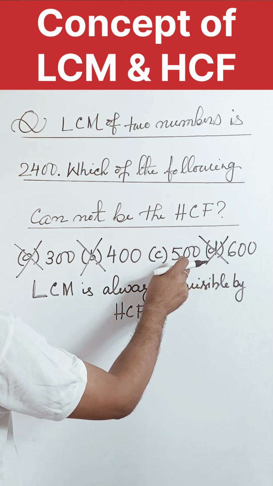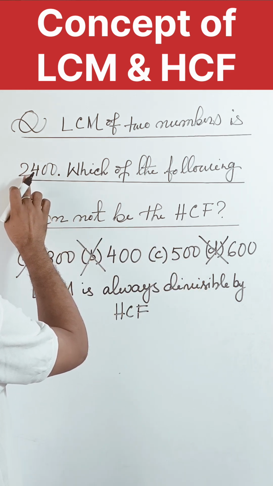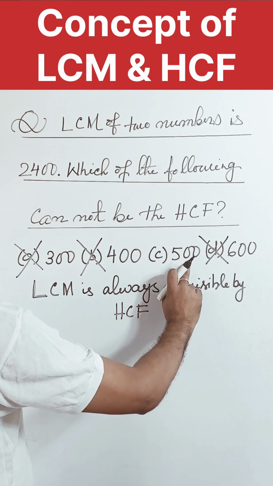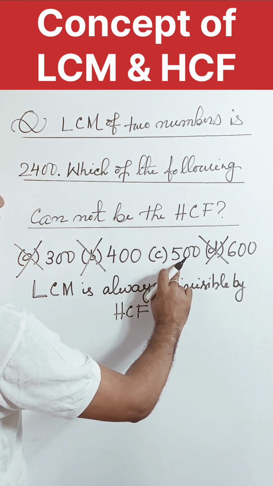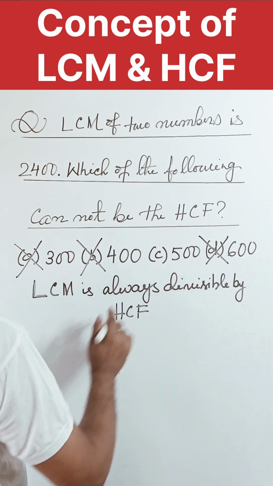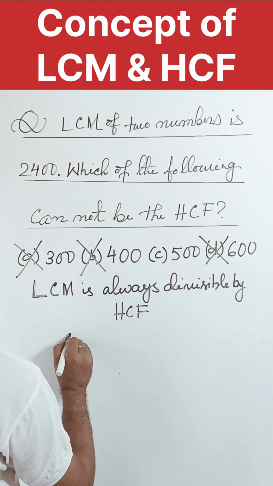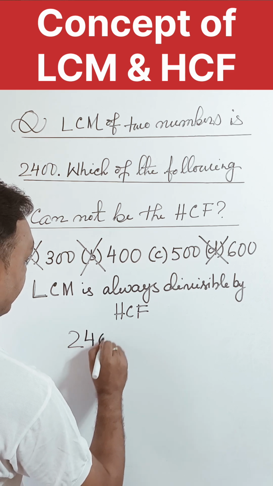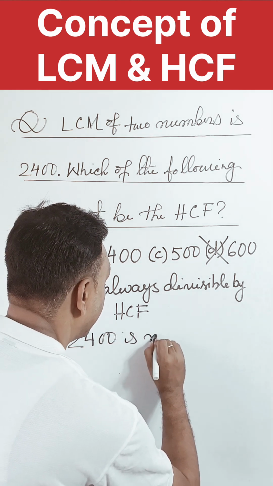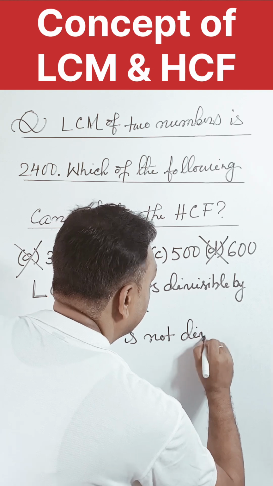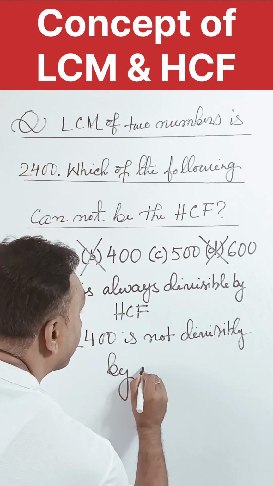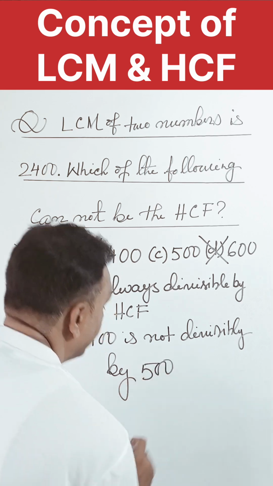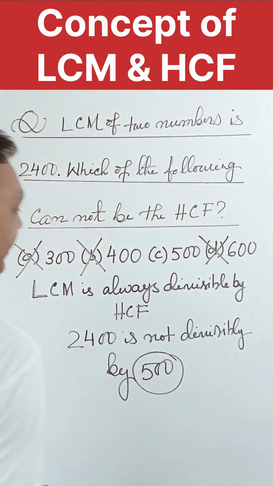Now check whether it is divisible or not. 2400 is not divisible by 500, because when the zeros cancel, 24 is not divisible by 5. So we can write, 2400 is not divisible by 500. So 500 is the correct answer. So option C is the correct answer.